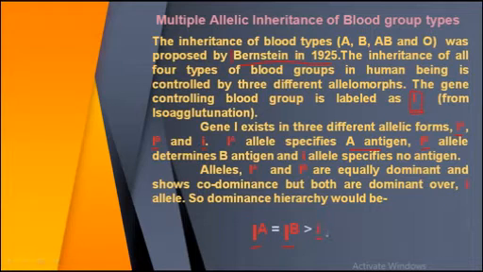Means small i is always recessive in the presence of these two alleles. So this is the hierarchy of dominance in these antigens.